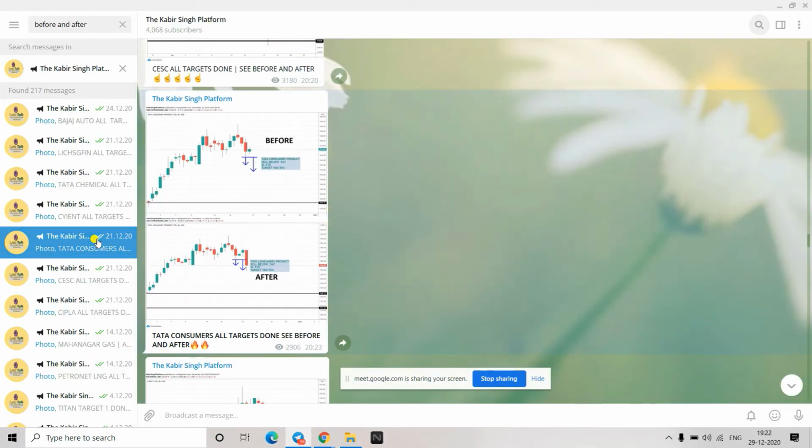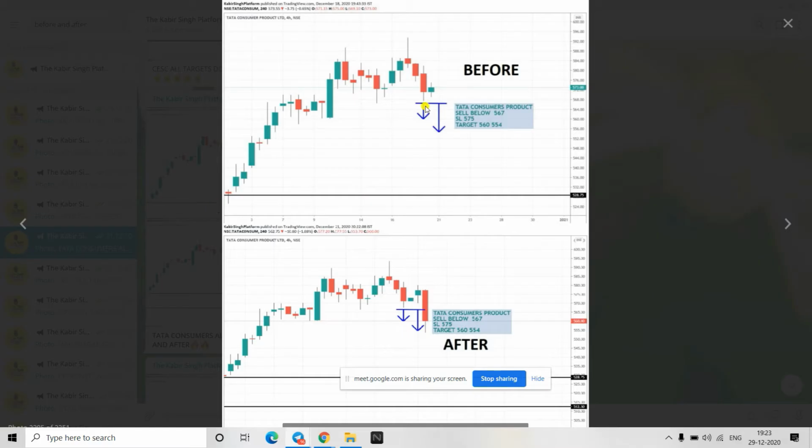So I'll show you a few more examples. Again the same kind of pattern. See, after a bearish candle, a small halt candle, and then when the low was broken, it has gone down. Low of T1 or T2, whichever candle is making a low.